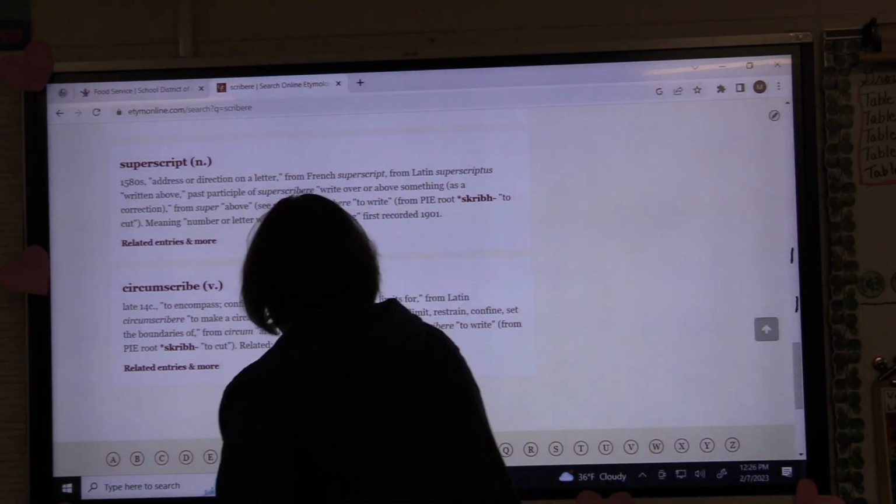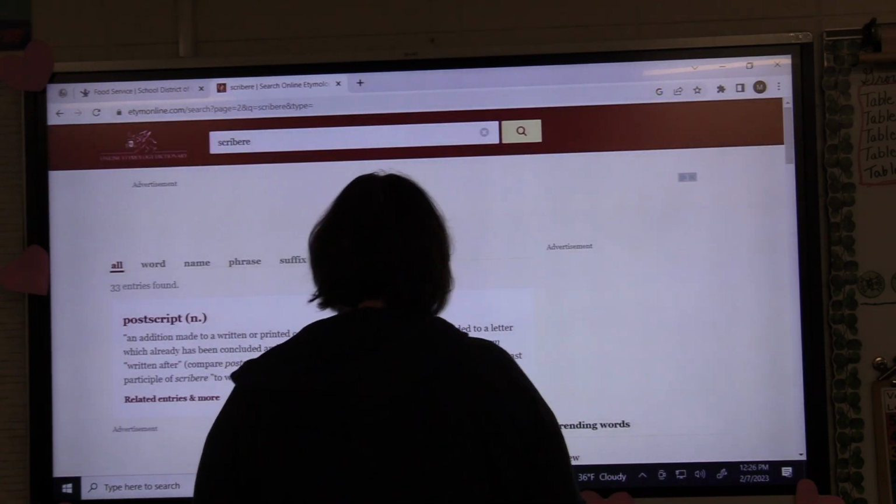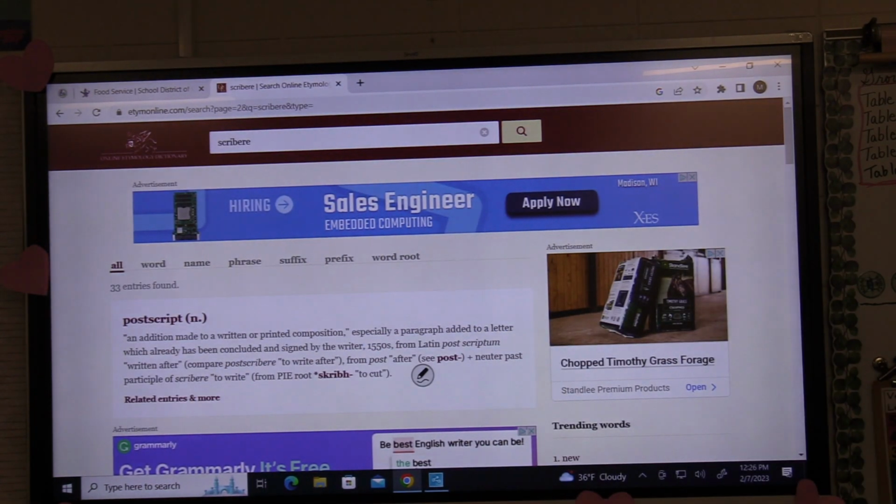Now let's go to page 2. Postscript. You probably don't recognize this written out, but do you know what the initials that we use all the time are? Means after. Exactly. Postscript is usually abbreviated as PS, and you find it at the end of a letter, right? You write a letter to somebody and then you go, oh, forgot to say something. PS, don't forget to come over on Tuesday. You know, that kind of thing. So it's the after writing, when the letter's already done.